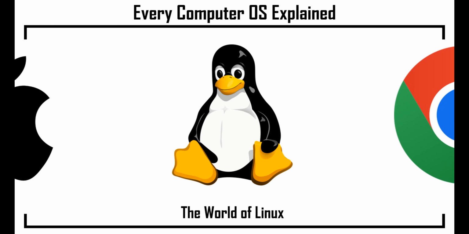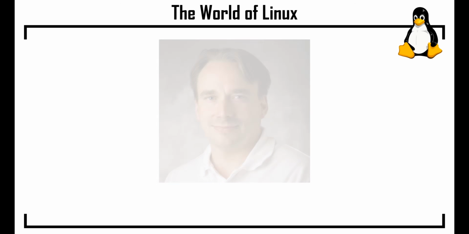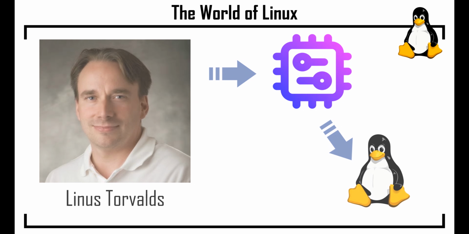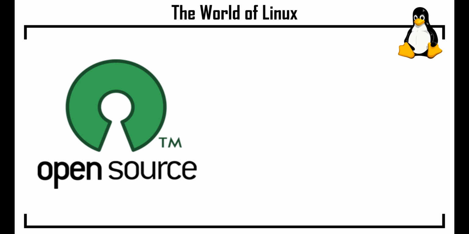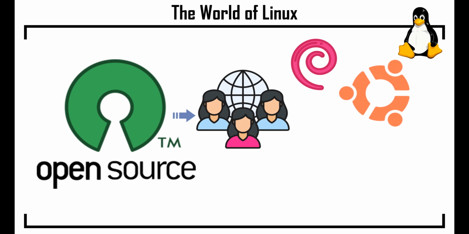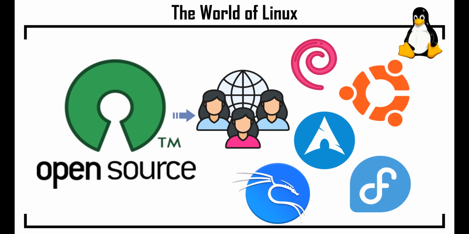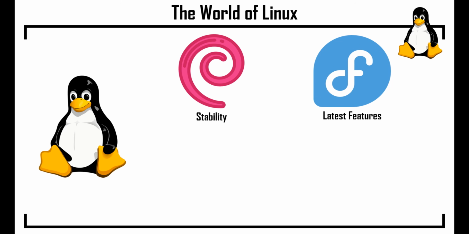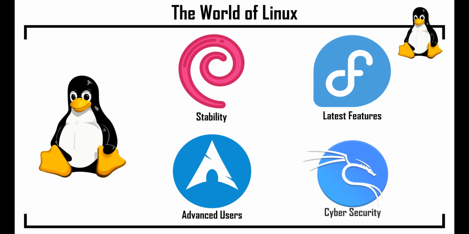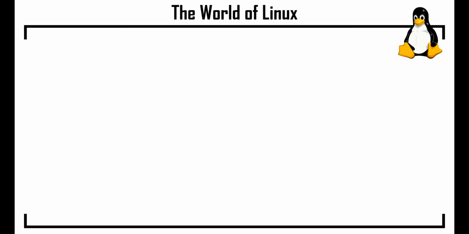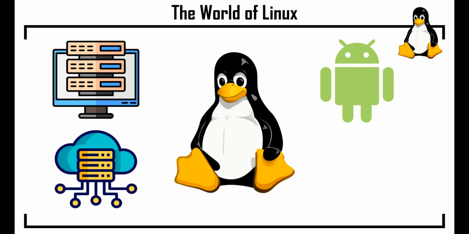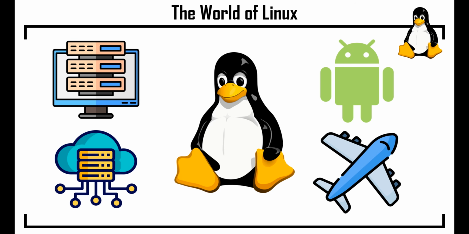The world of Linux. In 1991, a Finnish student named Linus Torvalds created the Linux kernel as a hobby project. What began as a hobby became an open-source movement, allowing the global community to freely modify it and create numerous Linux distributions, or distros. Famous examples include Debian, which prioritizes stability, Fedora for cutting-edge features, Arch for advanced users, and Kali Linux, specialized for cybersecurity. Linux is everywhere. It powers supercomputers, web servers, the core of Android smartphones, and even aircraft navigation systems.